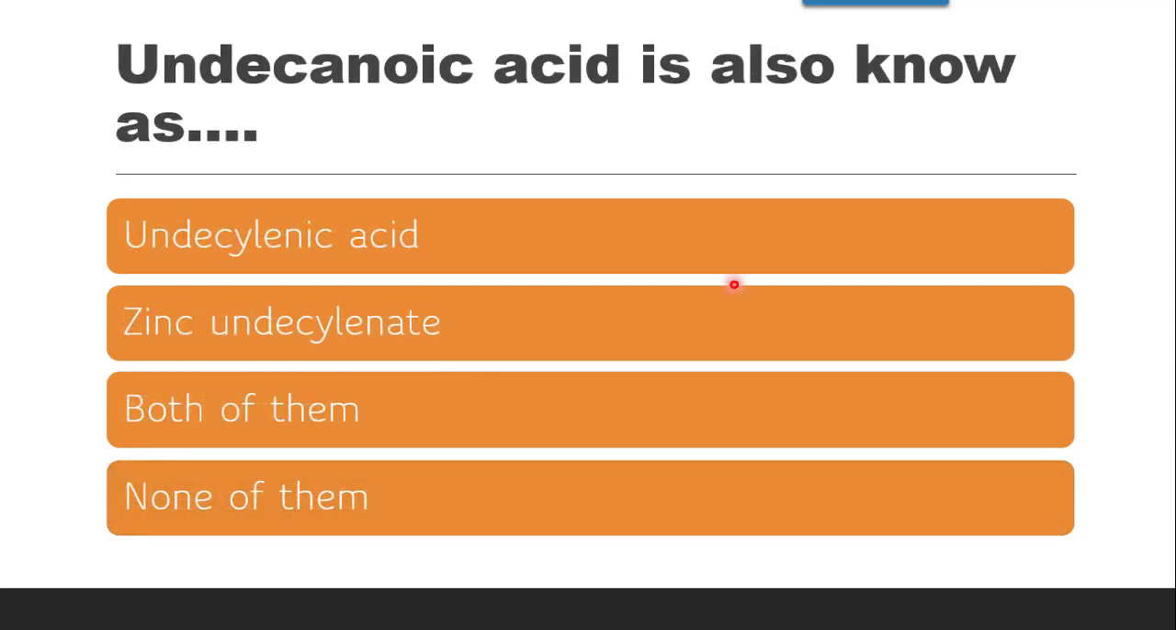Next question is undecenoic acid is also known as, whether it is known as undecylenic acid or zinc undecylenate or both of them or none of them. The correct answer is it is known as undecylenic acid as well as it is known as zinc undecylenate.